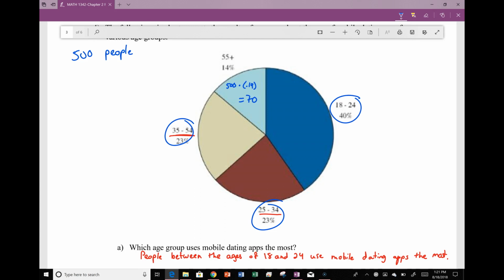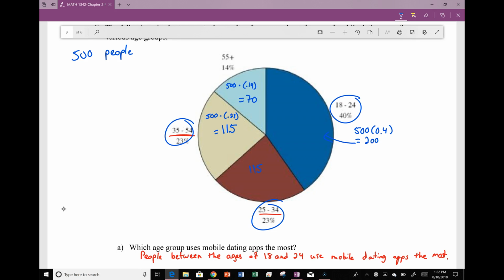I'm going to do the same thing for the other pieces of pie. So I have 500 total people times 0.23, change the percentage into a decimal, and that's going to give me 115. The nice thing about this particular pie is these two age groups have the same percentage. So there's 115 people that use the mobile dating app here. For this group, I'm going to take 500 times 0.4, multiply those, and I get 200 people in this age group.